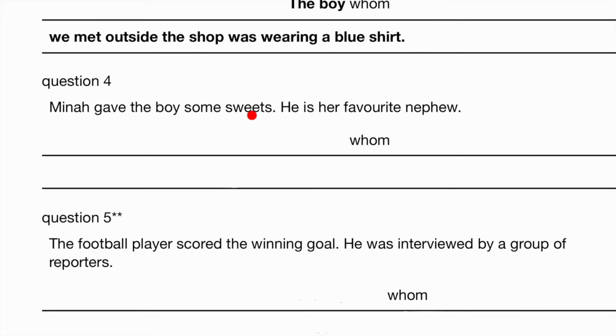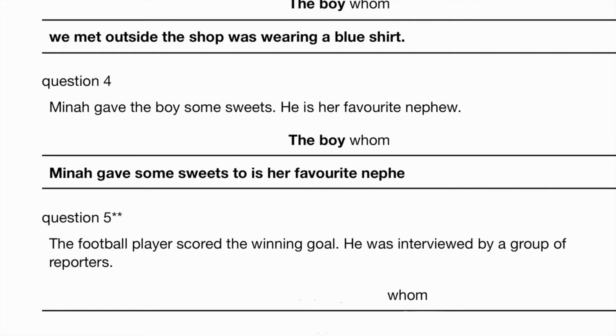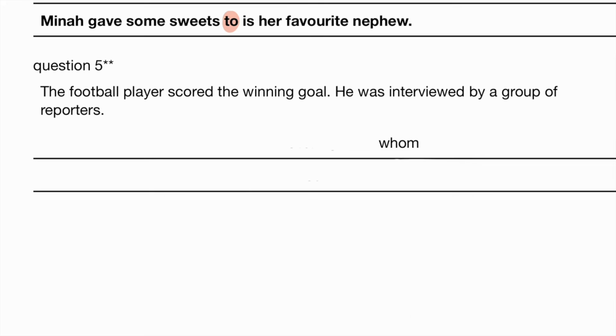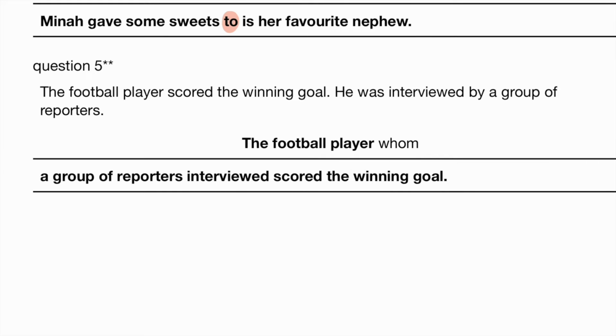Mina gave the boy some sweets. He is her favorite nephew. The boy whom Mina gave some sweets to, don't forget the preposition over here, right? The boy whom Mina gave some sweets to is her favorite nephew. Two stars. The football player scored the winning goal. He was interviewed by a group of reporters. If you recall, this was actually in the previous question type, who. So now we're using whom, so the structure is actually quite different. So the football player whom a group of reporters interviewed scored the winning goal.